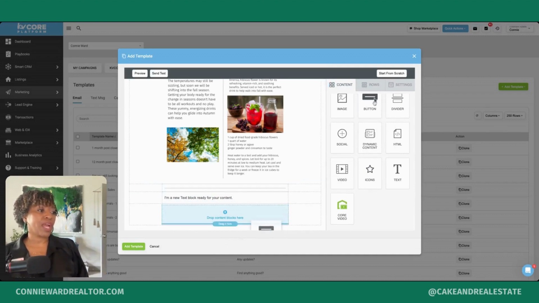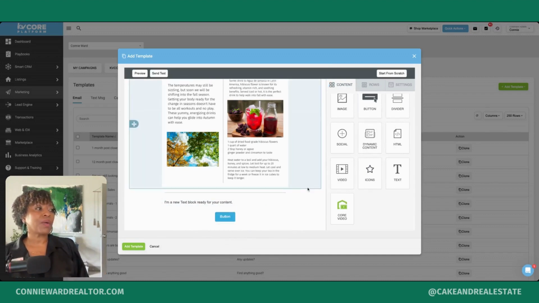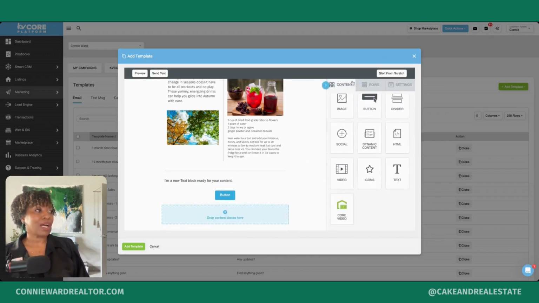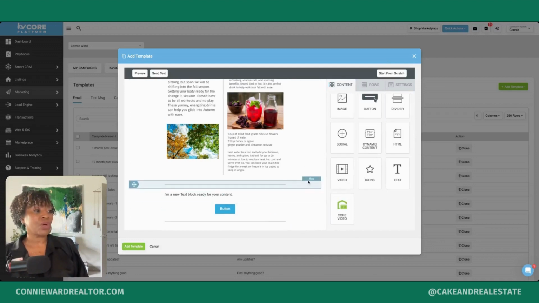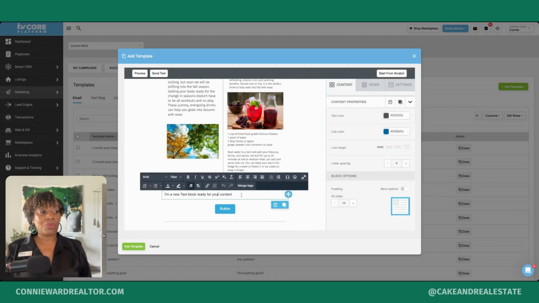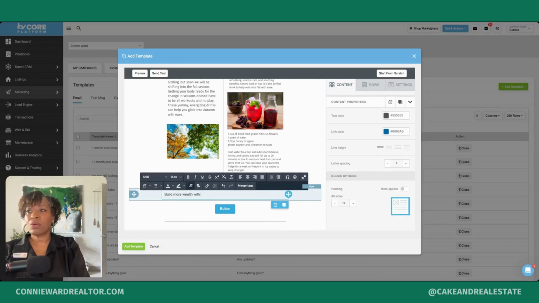Okay, so we want to drag and drop into our content block and we want to close out this section. So we need another content block, and the content that we're including in this block is a divider. So this section is all nice and neat in this divided section. Okay, so I'm going to insert my header, build more wealth with your home.